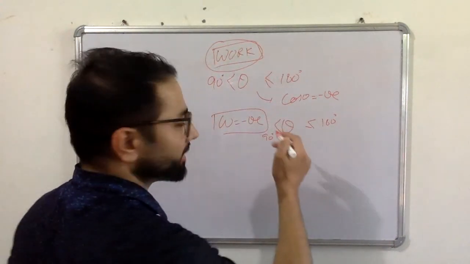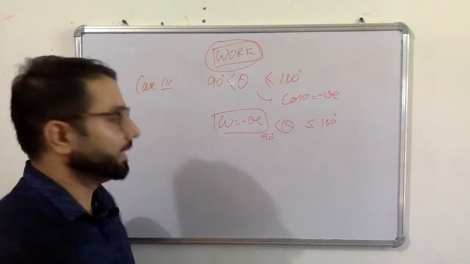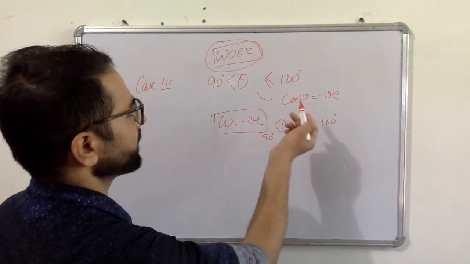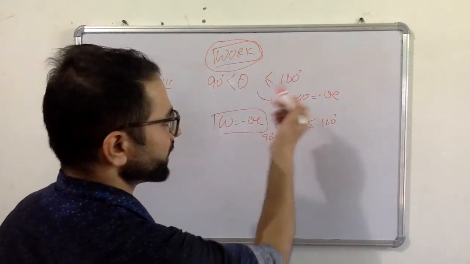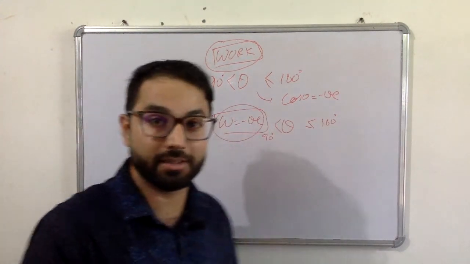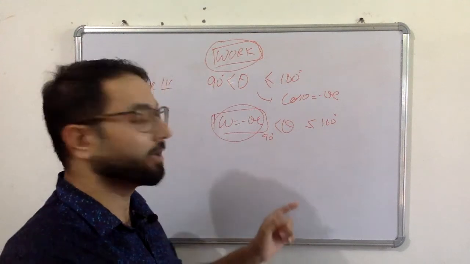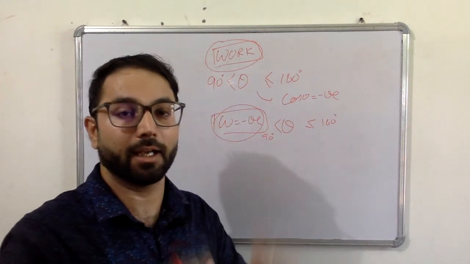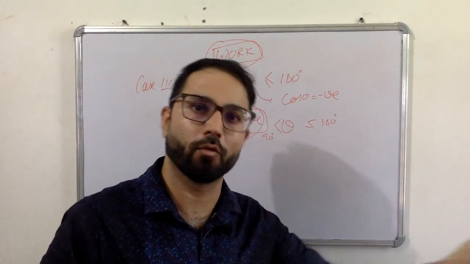So what is the meaning of work when theta is greater than 90 degrees? Cos theta will be negative, so work will be negative. According to the definition, it means displacement will be produced in a direction opposite to the force.